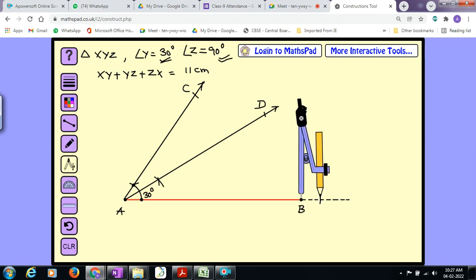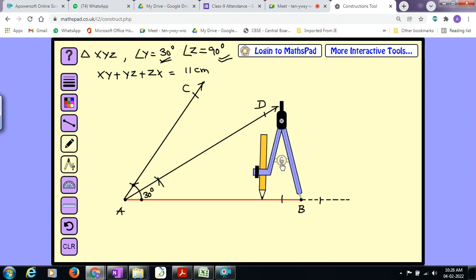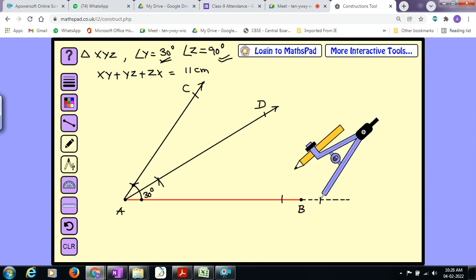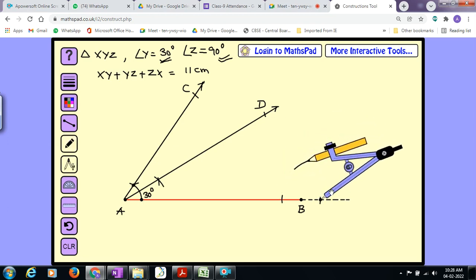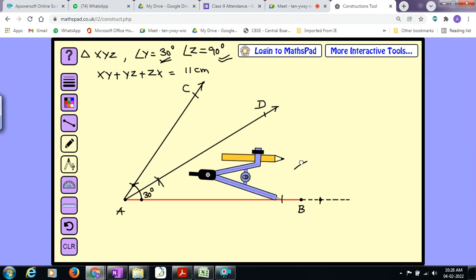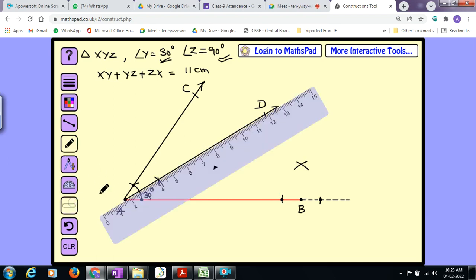So cut one arc on the right hand side and cut one arc on the left hand side of B. Now increase the radius, lock the compass, place the tip of the compass on this point of intersection, sharp tip, and then cut one arc above AB. Remove the compass, place the tip of the compass on this point of intersection, cut another arc to intersect the previous arc. Remove the compass, join this point of intersection to vertex B with the help of a ruler.